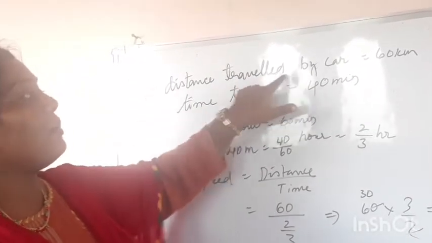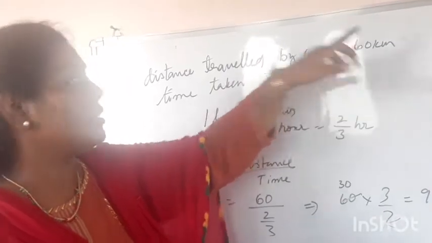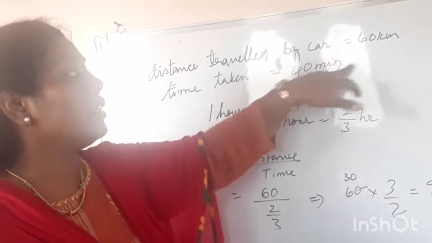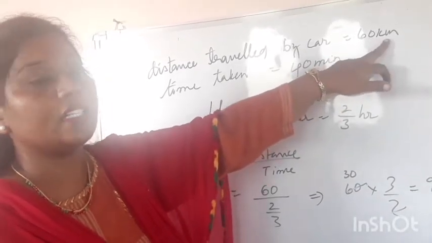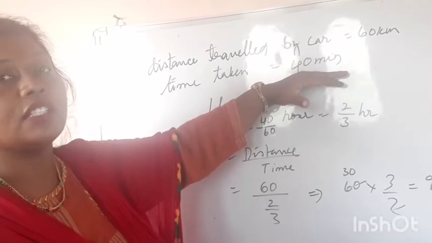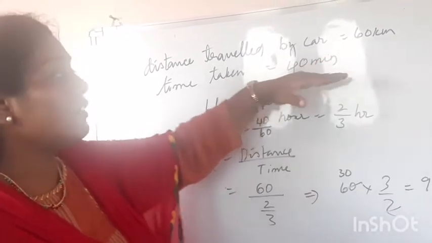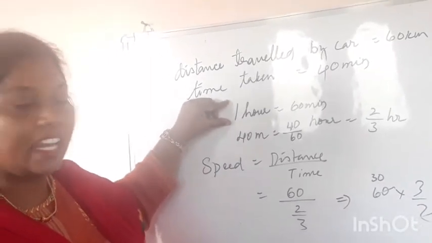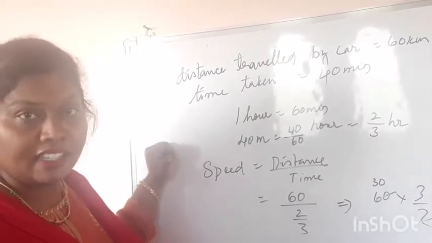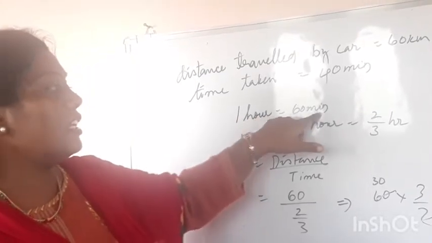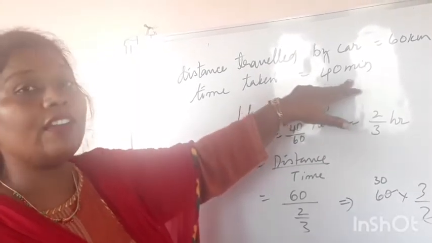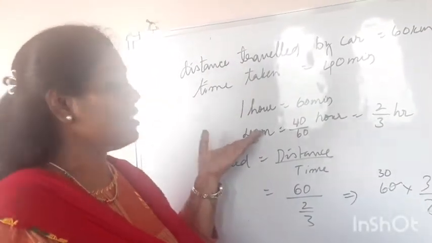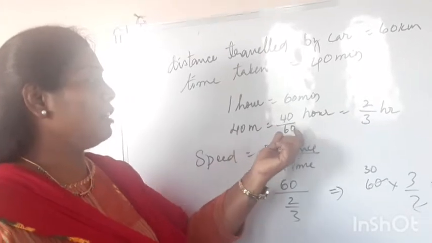The distance traveled by the car is 60 kilometers. The time taken is 40 minutes. So here the units are different. Here it is kilometers, so this time has to be converted into hours. To convert minutes into hours, see how we are calculating. We know 1 hour equals 60 minutes. See here, we have only traveled 40 minutes. So 40 minutes, how can we write in terms of hours? 40 minutes is equal to 40 by 60 hours.